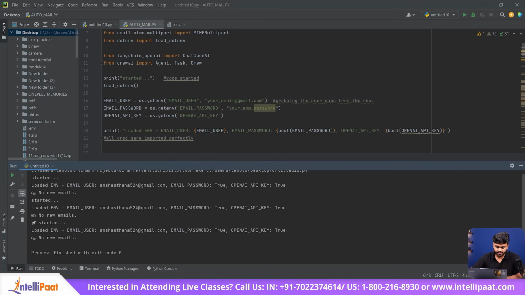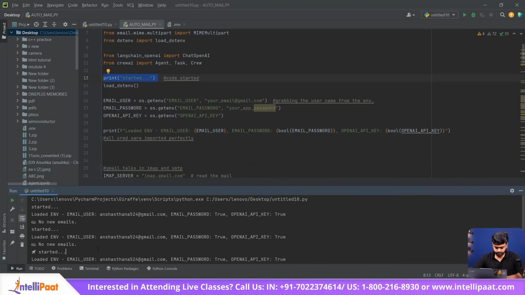The output has been generated. It has printed started, that we just printed at the start. And then it has loaded the environment that we have created. It has my email username and the password, and the OpenAI API key is true that we have generated. I don't have any new mail in my inbox, so it's showing no new email, and the exit code 0. That means our code has no errors.